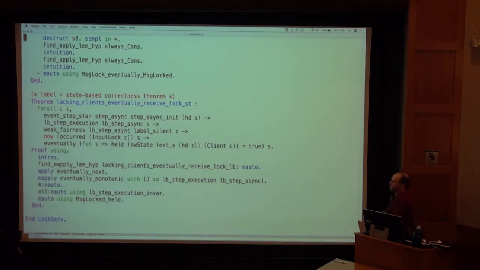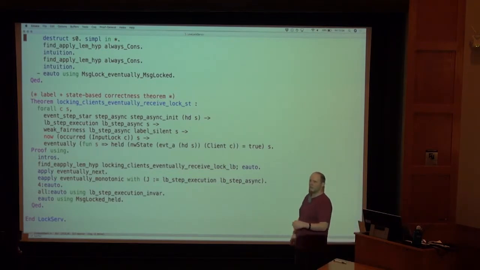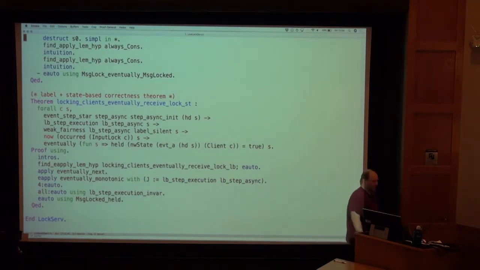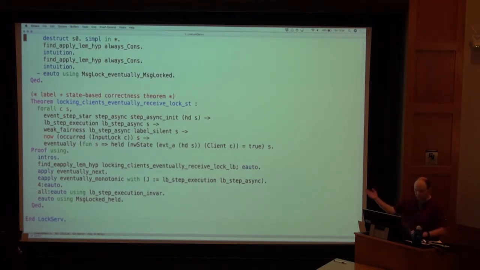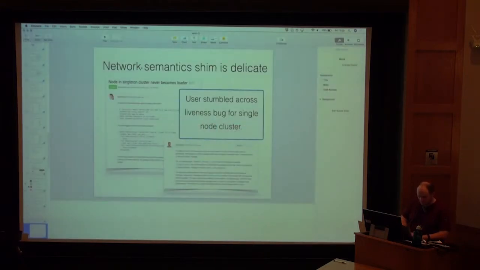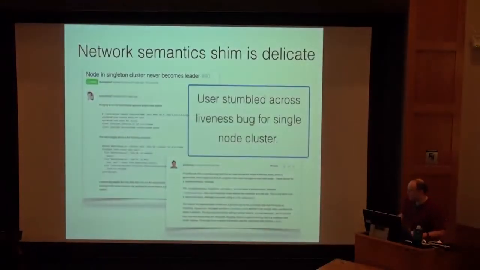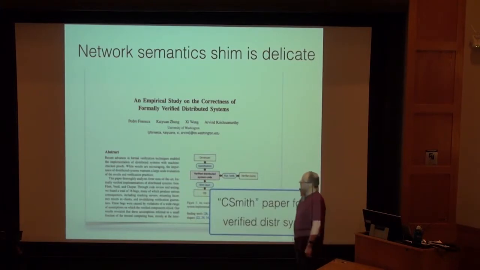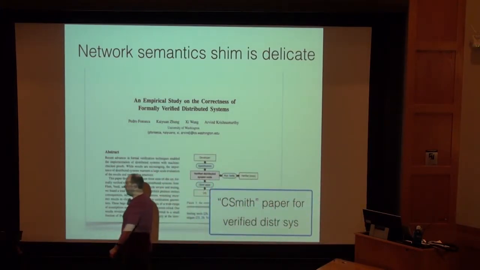We started looking at other, more general liveness reasoning. There are other frameworks. Iron Fleet has a proof of liveness for their version of multi-Paxos, which is another consensus protocol. Actually, I think there's been some other liveness work, but we started on trying to figure out how to do this in Verdi with system transformers in general, so you have a composable way of getting these liveness results. Another thing that happened, though, is that other people looked for some bugs and published a paper about it, which was interesting. So who here has heard of CSmith?